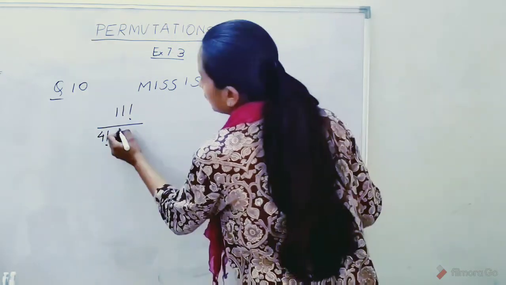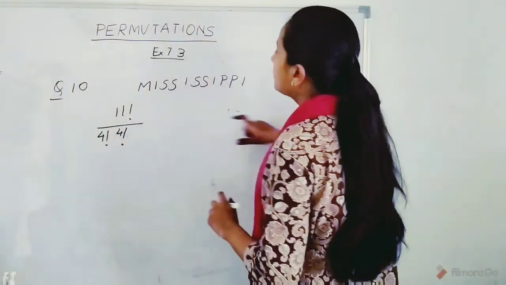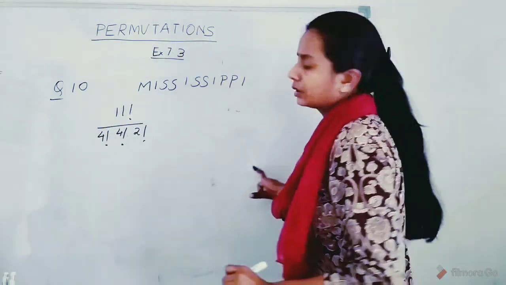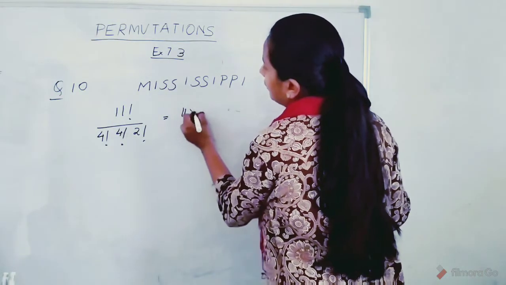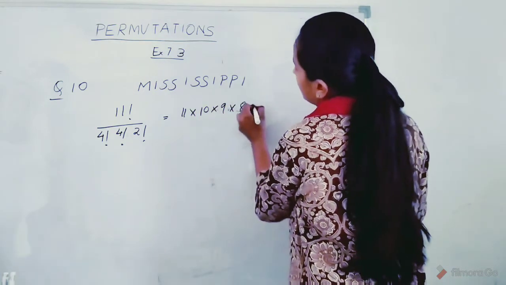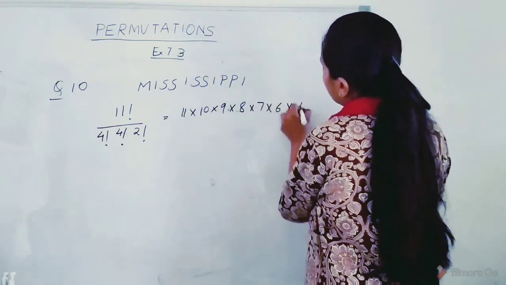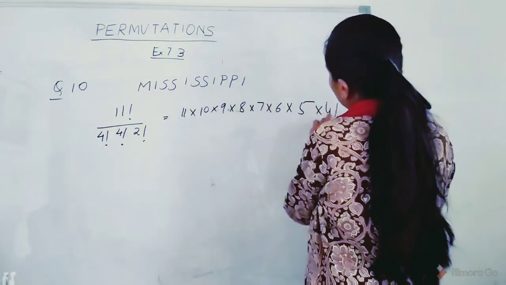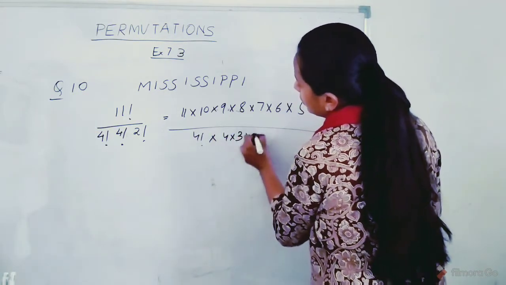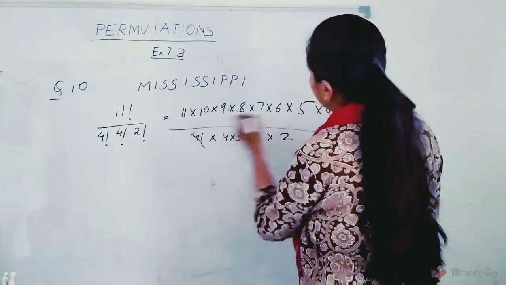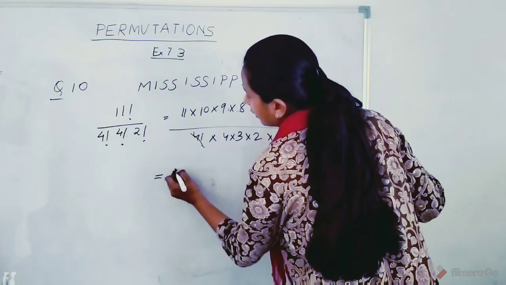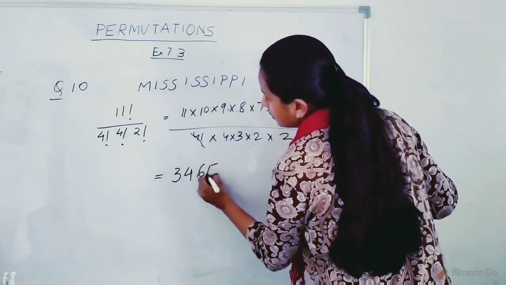S also appears 4 times, so divide by 4 factorial, and P appears 2 times, so divide by 2 factorial, which gives us 11 into 10 into 9 into 8 into 7 into 6 into 5 into 4 factorial, divided by 4 factorial into 4 into 3 into 2 into 2. Okay, 4 factorial cancels out. Solving this we get 34650.